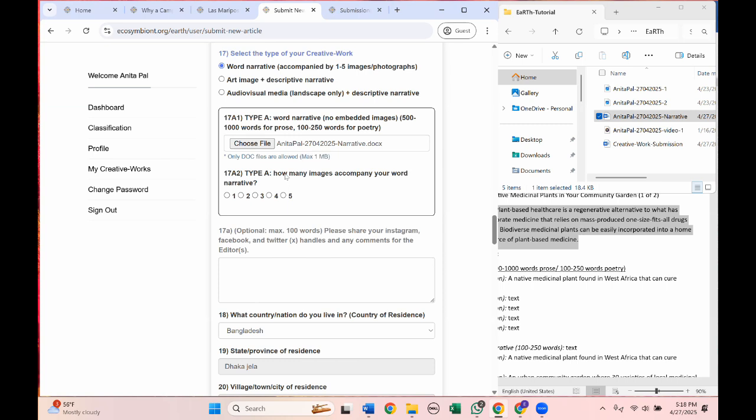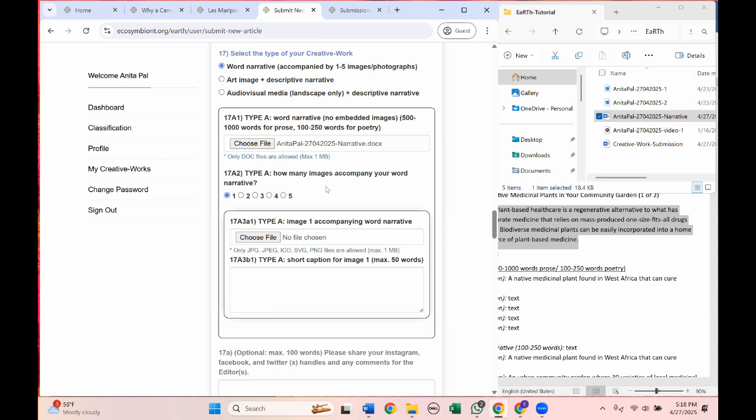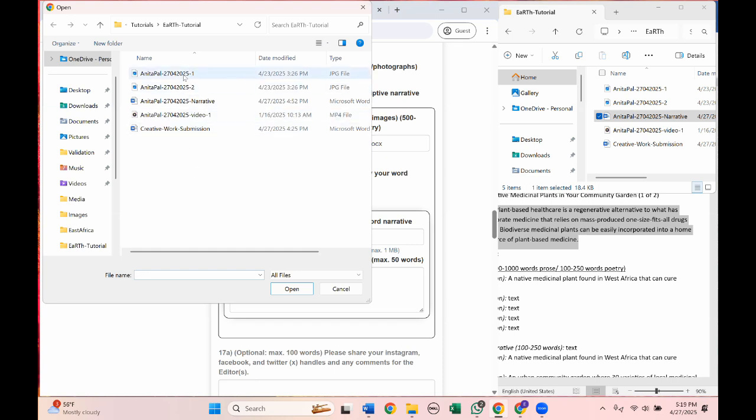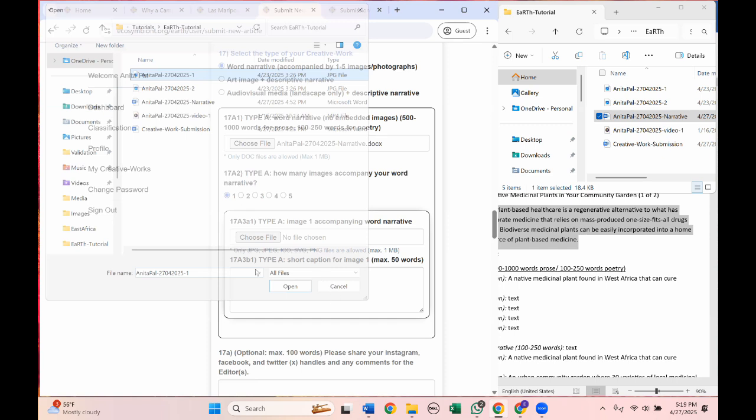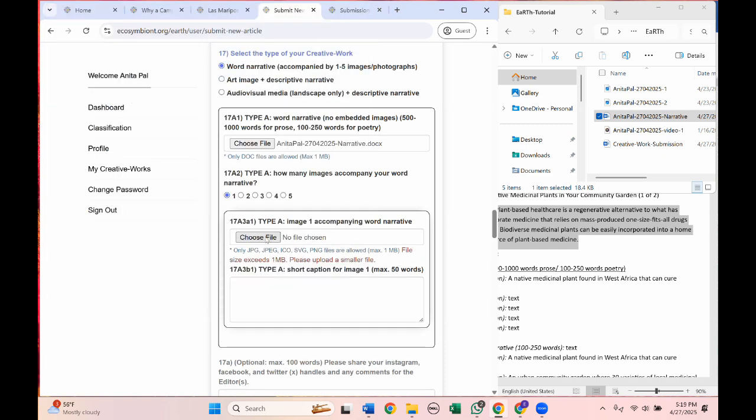Every Word narrative has to be accompanied by at least one image. Let's say my Word narrative contains one image. So I will choose the image file. Here I have Anita Pal. I've dated it, and this is image number 1. This exceeds 1 megabyte. So make sure that you resize your image file and upload it again.